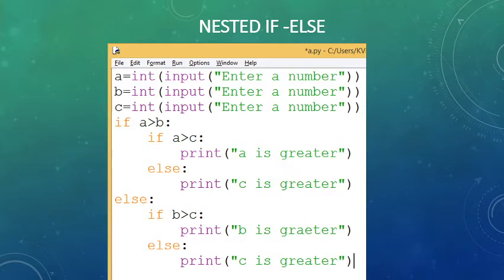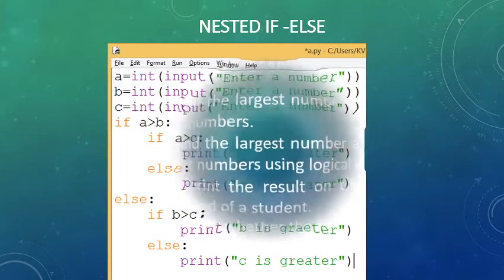The example over here shows three inputs nested within each other, that is, if statements are there and then else parts are there. So that is a nested if statement. So in Python there are four kinds of if statements. And here is a question.